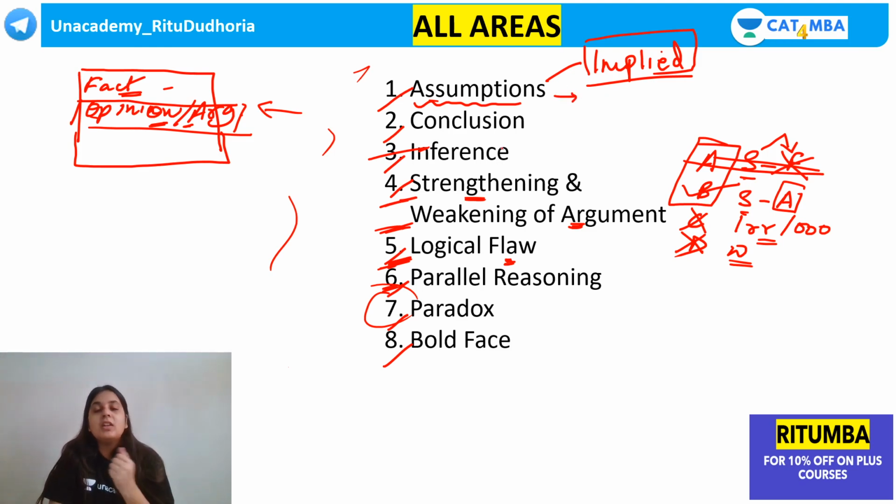Now what is an assumption? See, for example, your friend tells you, this year, you ask your friend one personality, living or dead, whom you want to meet if given a choice. Your friend says, I want to meet Superman. So your friend is making an assumption that Superman exists or existed. आपके लिए Superman might be fictional and exists only on TV. But for your friend, any living or dead real life person which you want to meet, and your friend says Superman, तो उसका assumption ये है कि Superman exists.